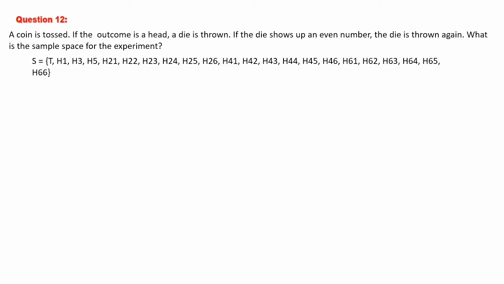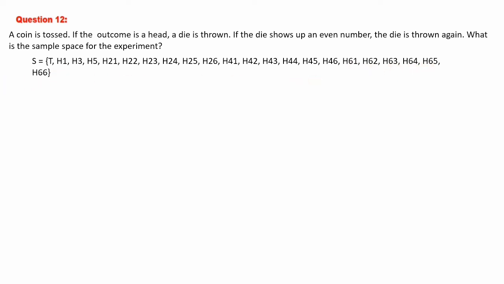After getting 4 you will roll the dice again because 4 is an even number. Again you will get 6 chances: H41, H42, H43, H44, H45, H46. Next, if you get a 6 the first time, 6 is an even number, you will roll the dice again. So H61, H62, H63, H64, H65 and H66. This is the sample space.